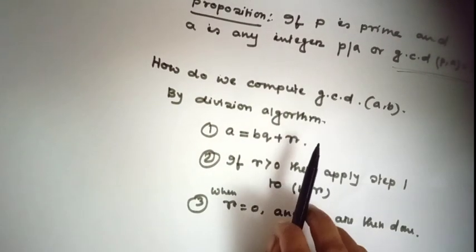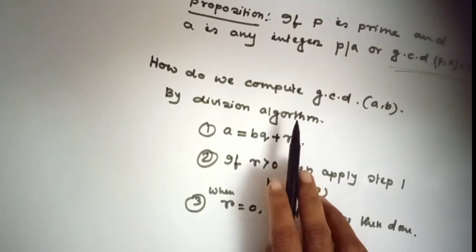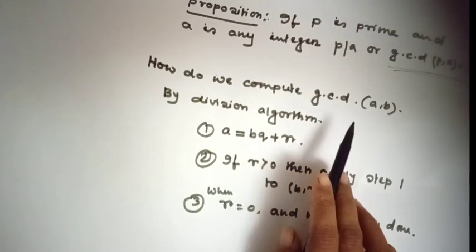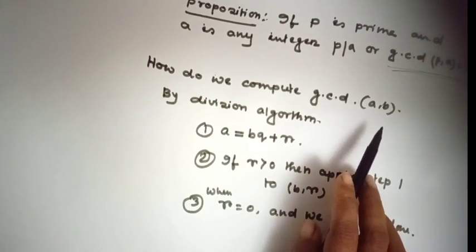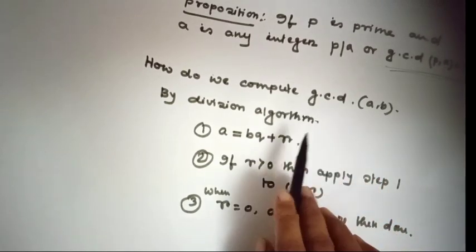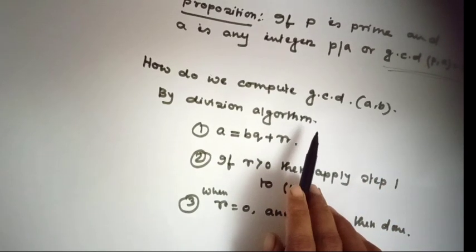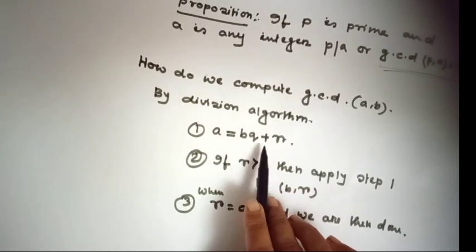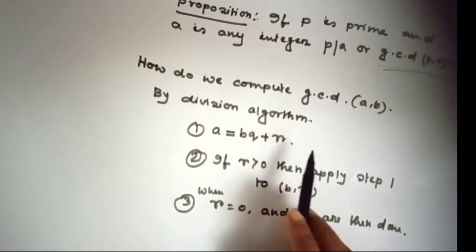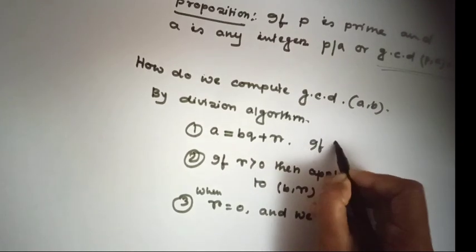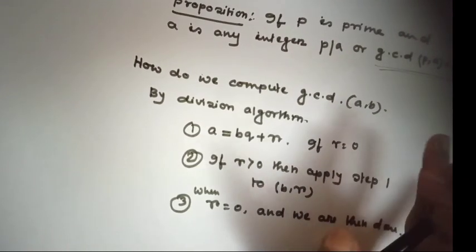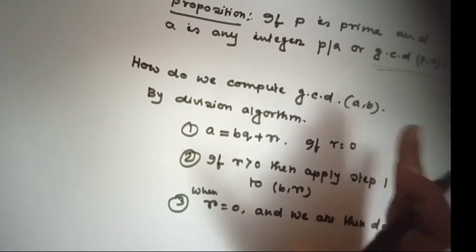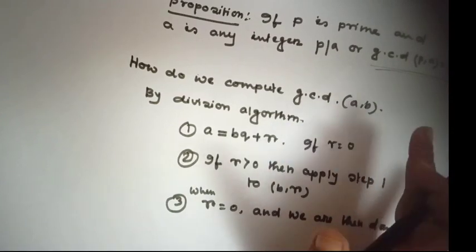Now I want to show how we compute the GCD of any numbers A comma B. By the division algorithm, all of us know A equals B times Q plus R. If R equals 0, then I will get our GCD.